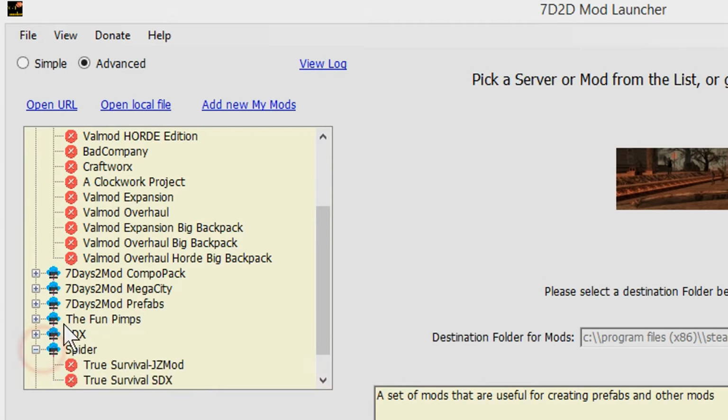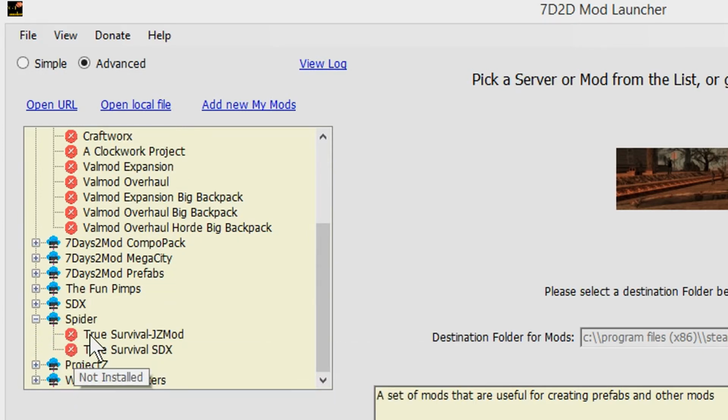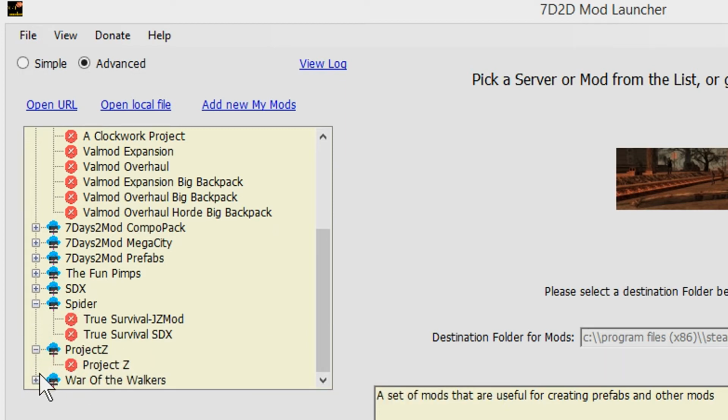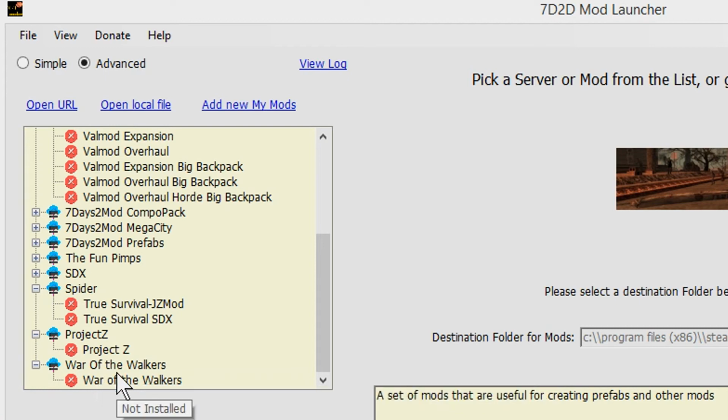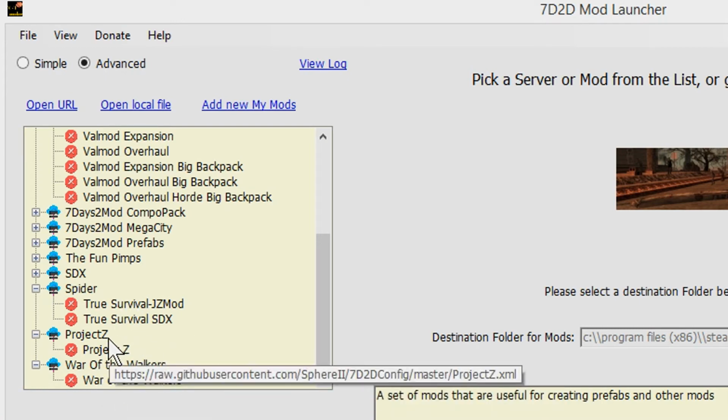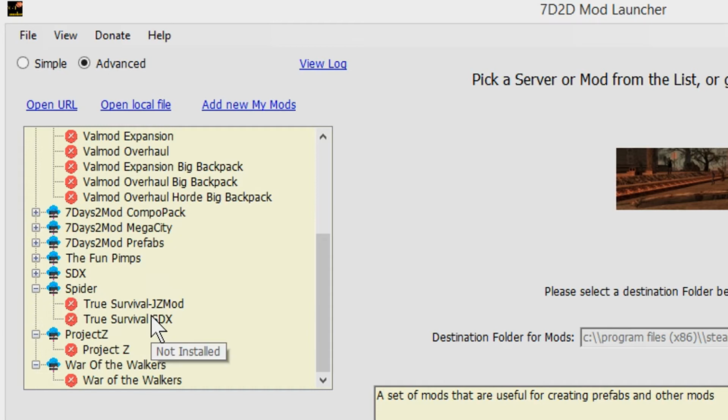If, for example, you wanted True Survival, then you could go into this one and you'll find the non-SDX and the SDX one, and you could even find Project Z and War of the Walkers down here as well. So if you're interested in installing any of those ones, that's where you'd go ahead and find them.